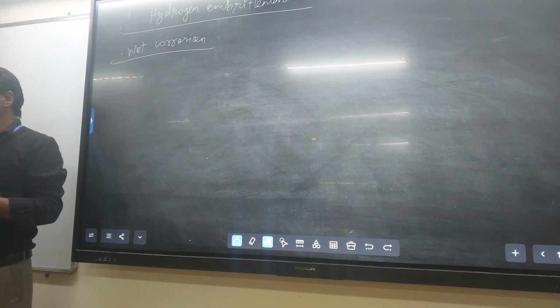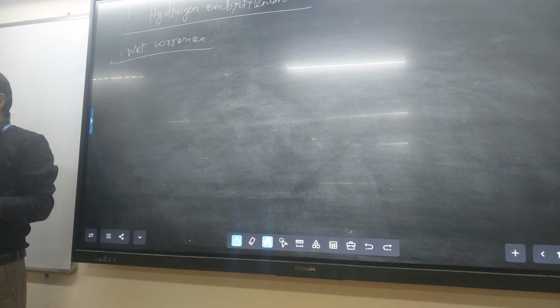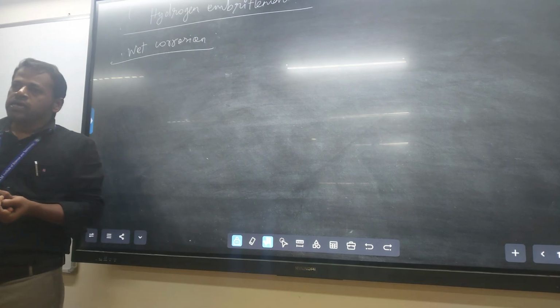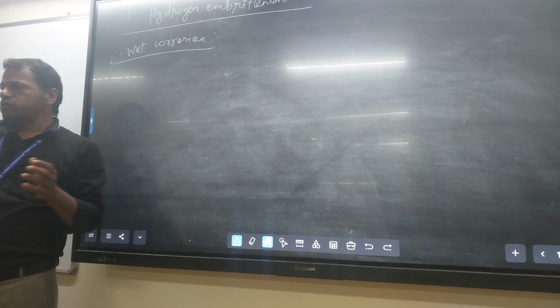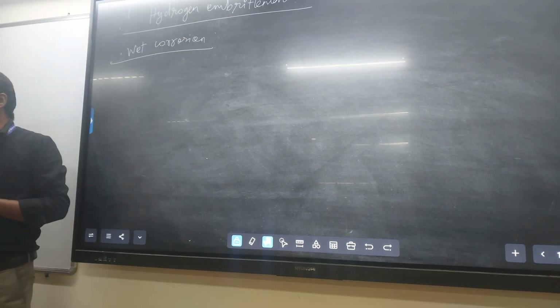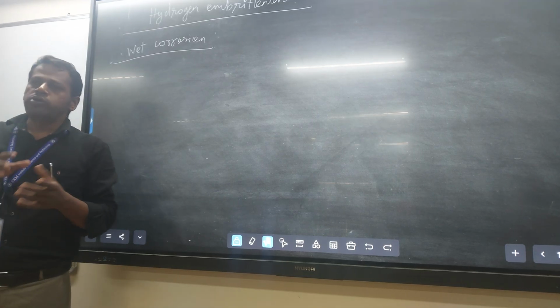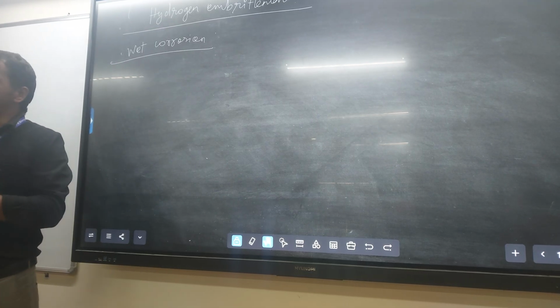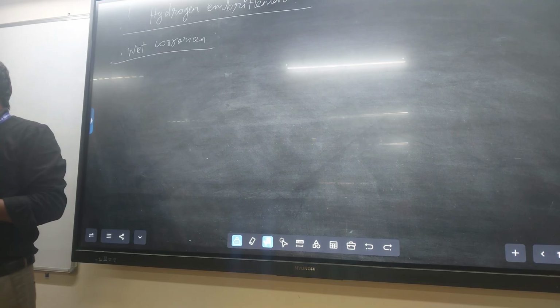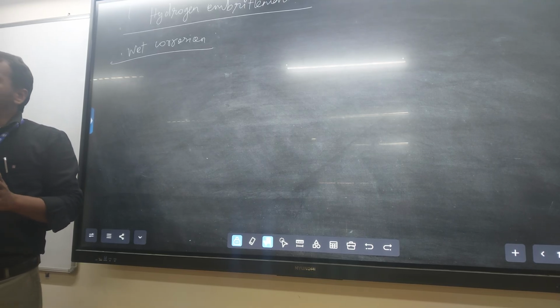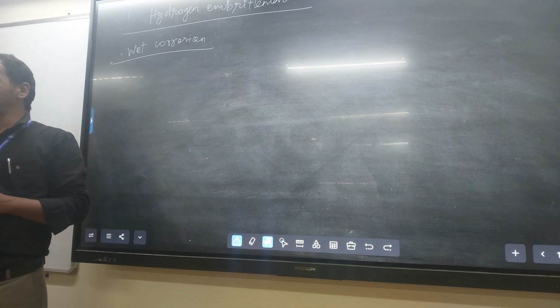Here the electrolyte is a must. In electrochemical corrosion, the electrolyte plays the main role, carrying the electrons from anode to cathode. So what carries the electrons from anode to cathode? Only the electrolyte.